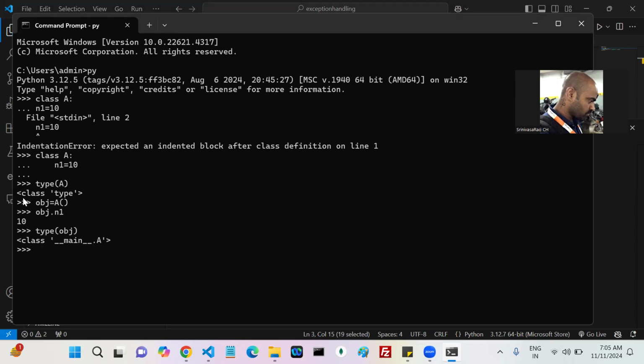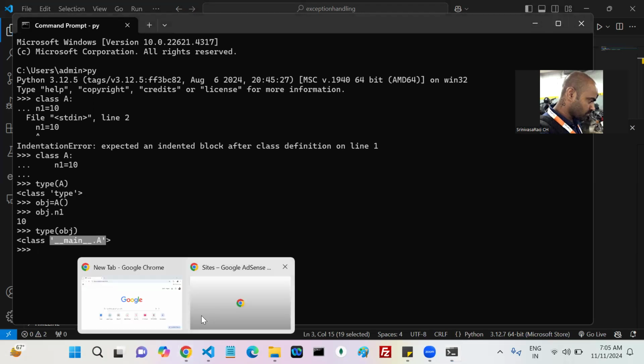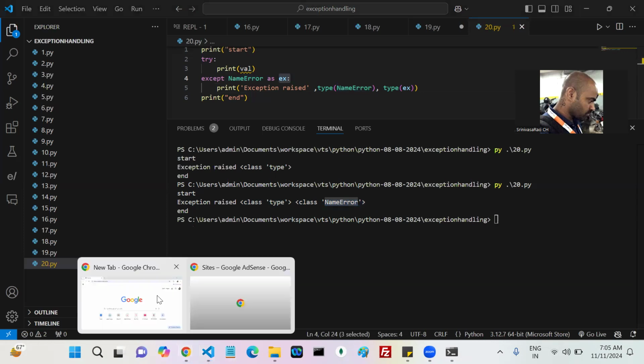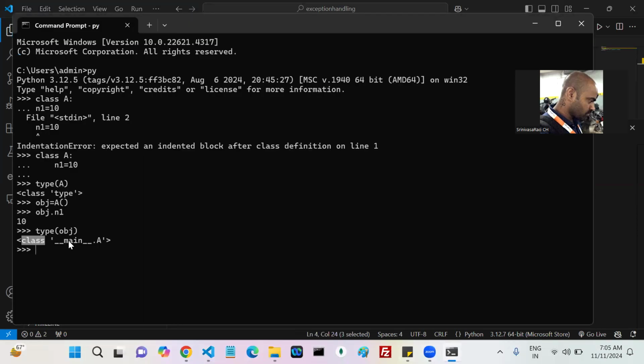Now the type of obj is which type? See this, here it is an object, right? Object of which class? An object of class A. Here also, if you observe, my type is mentioned with what name? Here, NameError is a class type, a direct class. If I write the exception, then the class name you given is the class name.